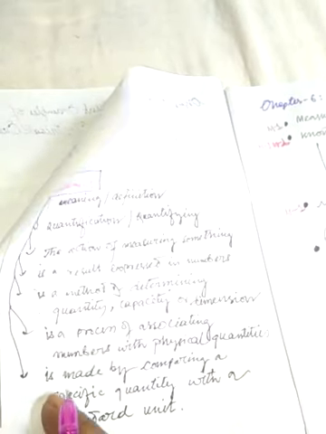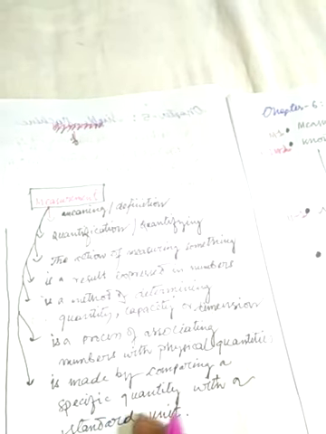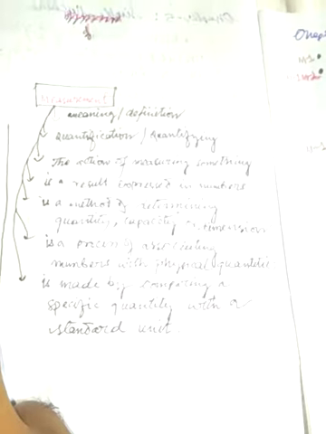Again, I repeat, measurement is done or made by comparing a specific quantity of a body with a standard established unit, and this has been accepted universally. So this is the definition of measurement.